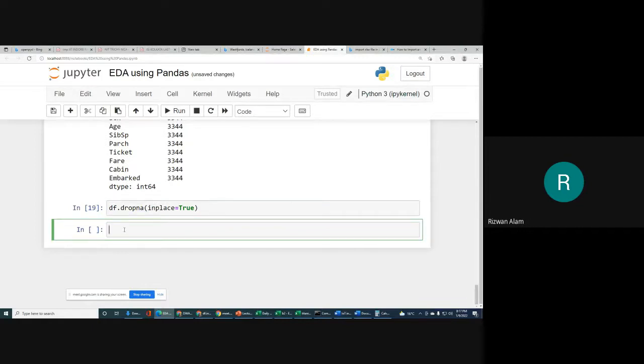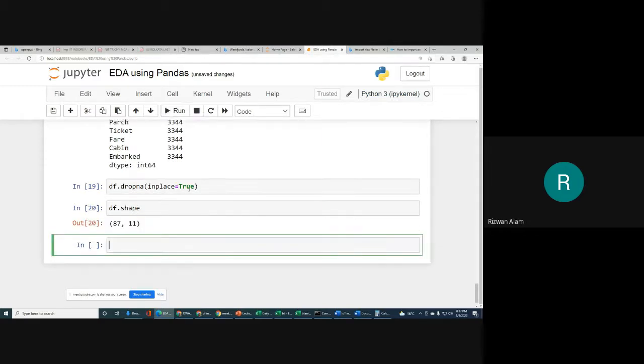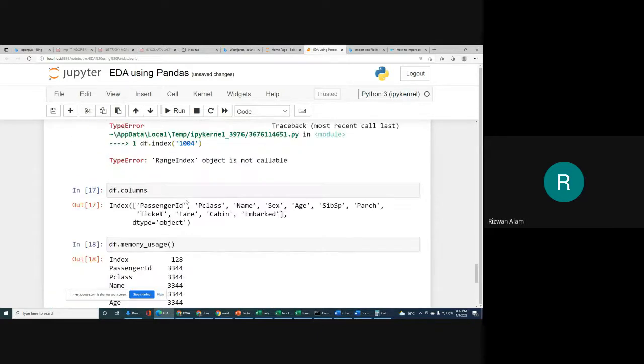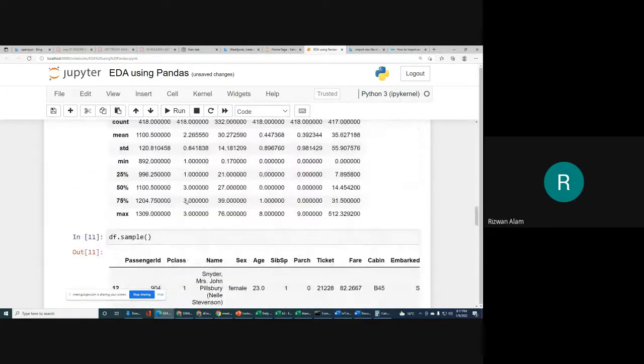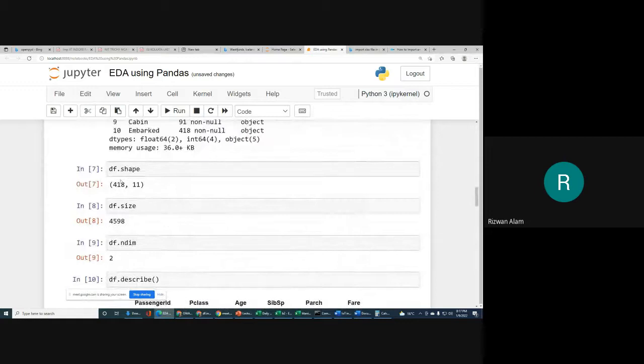Now if you see df.shape, which tells how many rows and columns you have, you will see that only 87 rows and 11 columns remain. Before that, if you check df.shape, there were 418 rows and 11 columns.